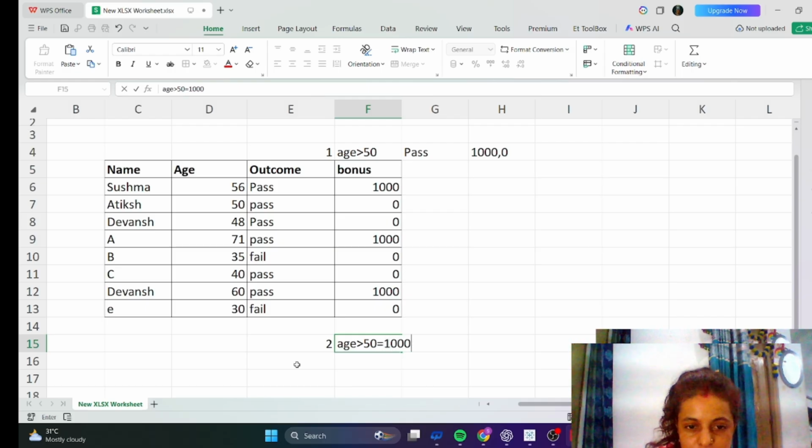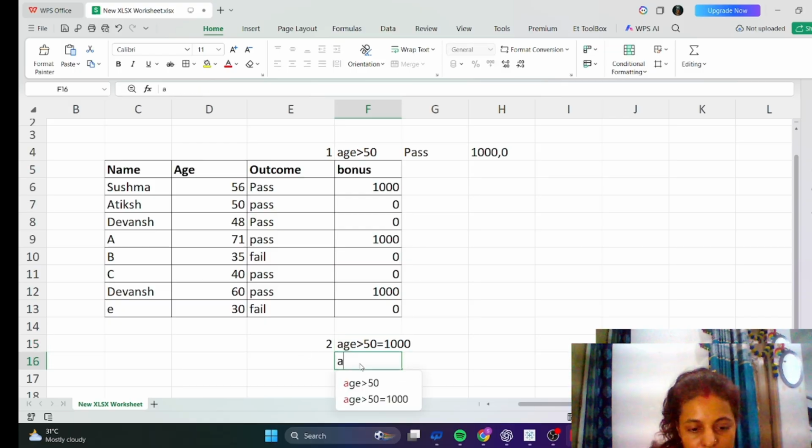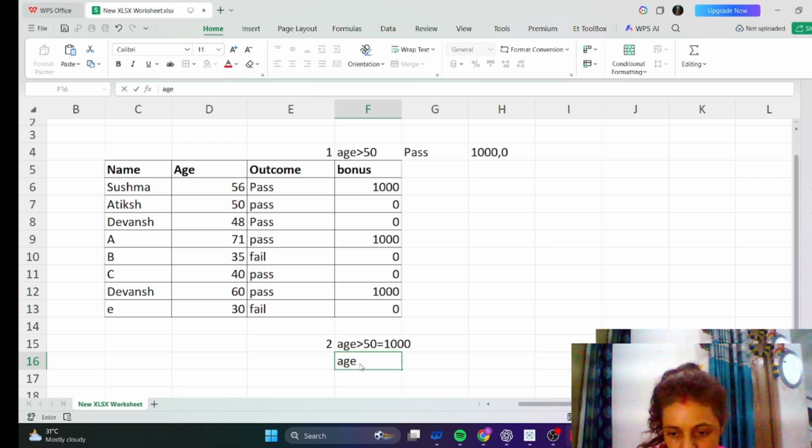And if the age is equal to 40, then he will get 500. Okay, there are two conditions. Age should be greater than 50, then he will get 1000, and if age is greater than or equal to 40, then he will get 500, and others will get 0.